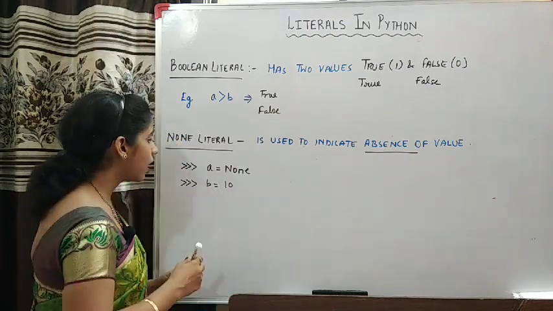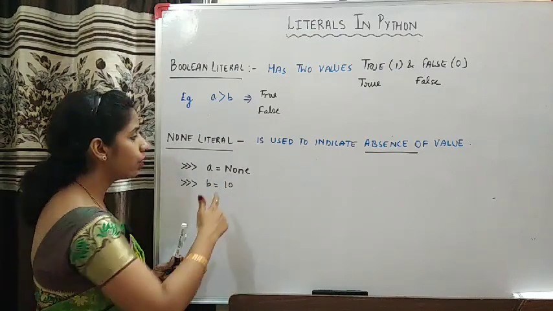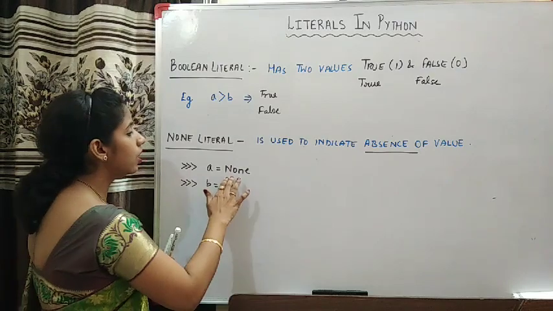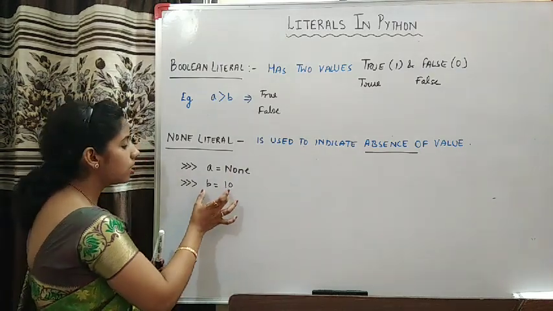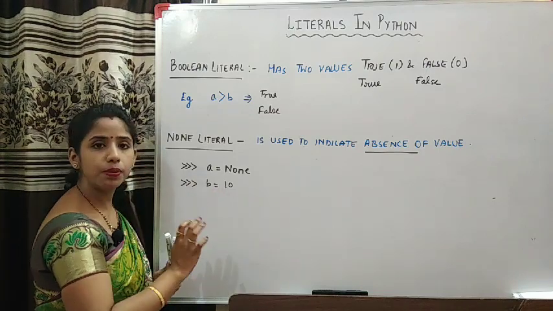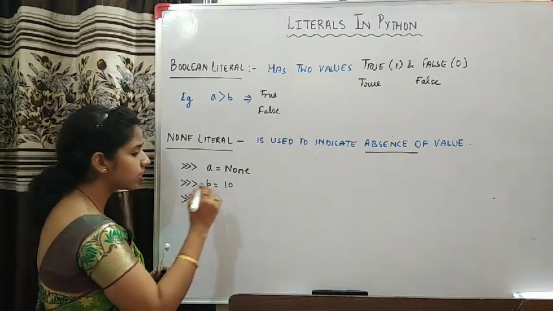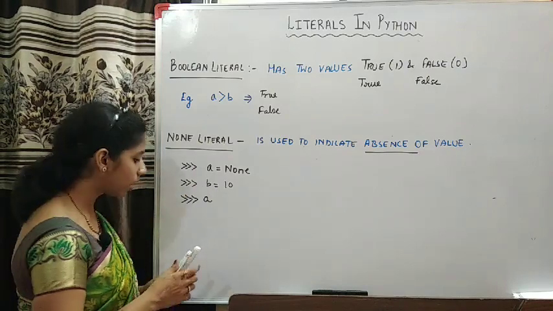Okay, so suppose I have taken an example here. Say a is equal to None, N-O-N-E, where N is capital. Then a is equal to None, and in this I have given b is equal to 10. So we have two different variables a and b. If I simply write a in front of the prompt, then you know what happens?